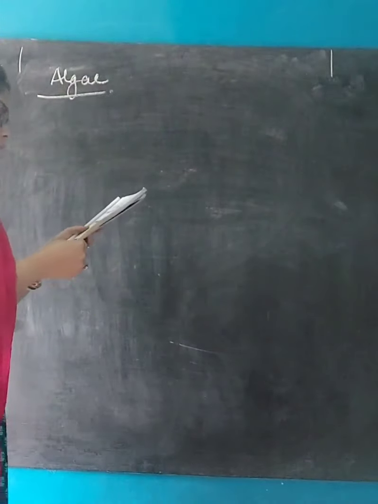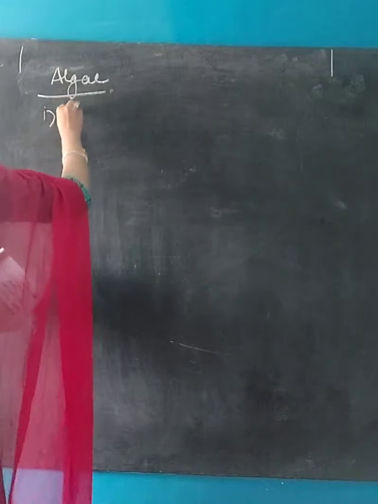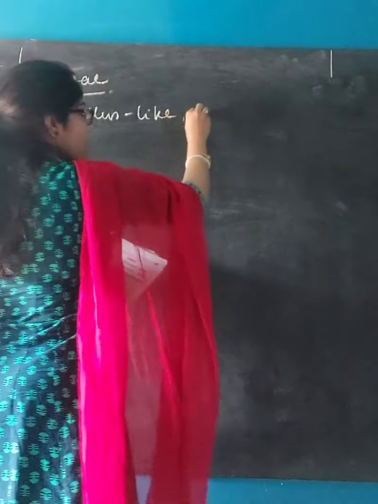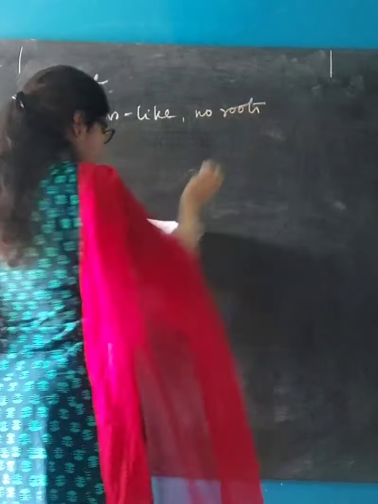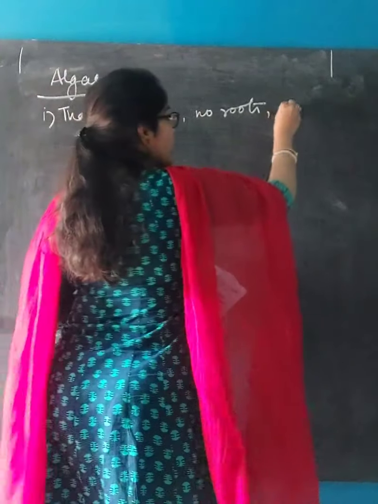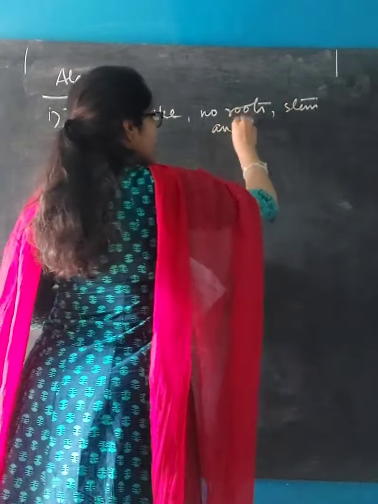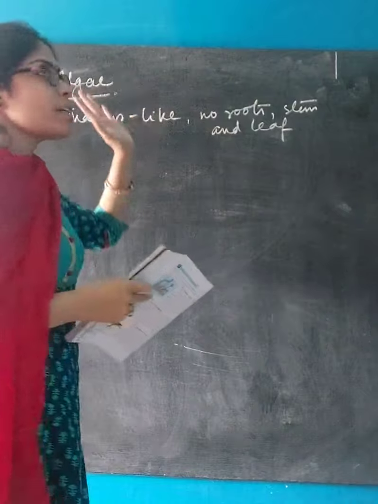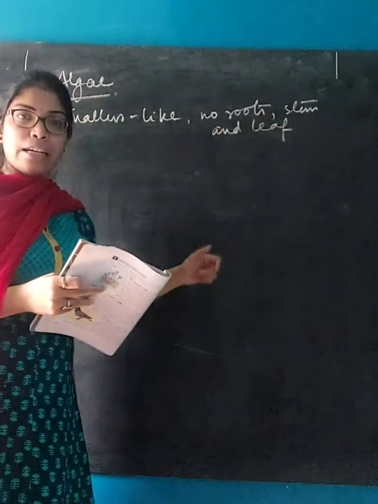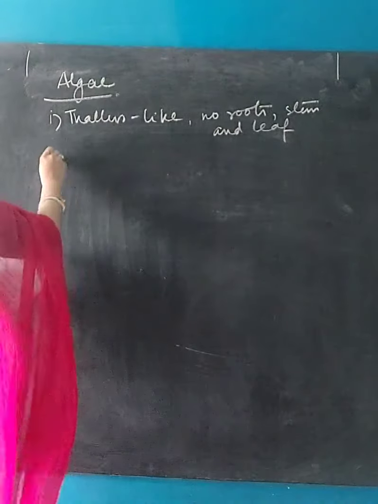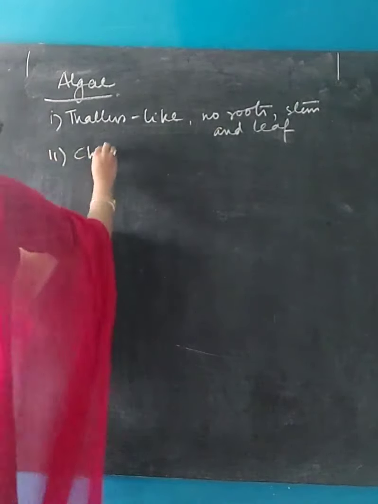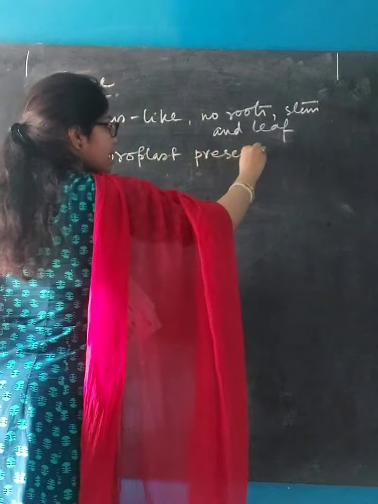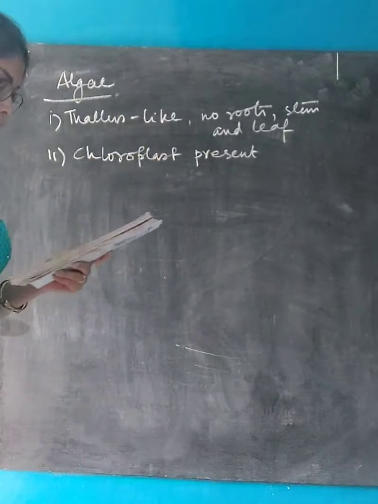So the first point is thallus-like body, without roots. They do not have roots. No root, stem and leaf. So it is just a thallus-like body without any root, stem and leaf. Although they fall under the kingdom Plantae, they do not have root, stem and leaf. They are just a thallus-like body, and obviously chloroplast is present. You can write the second point, chloroplast is present.